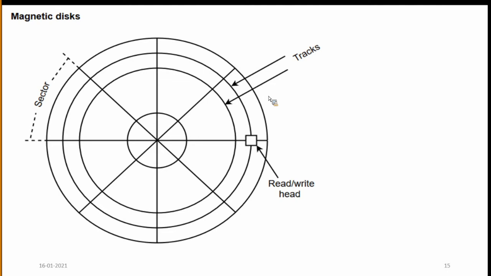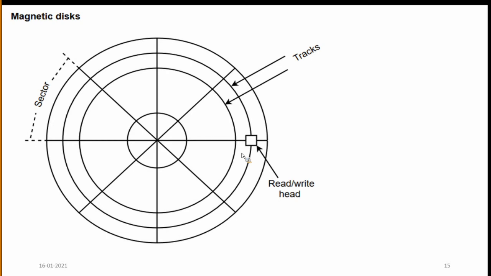Several discs may be stacked on a spindle. The read write head is available on each surface, both sides. Here bits are stored on the magnetized surface, the magnetic surface area.